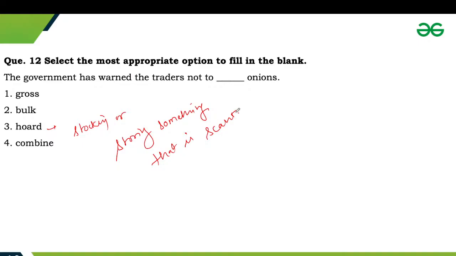The sentence refers to the government warning traders to not do something to the onions. So the onions cannot be grossed, they cannot be bulked, and also they cannot be combined. So they can be hoarded. So third will be the correct answer, hoarded.